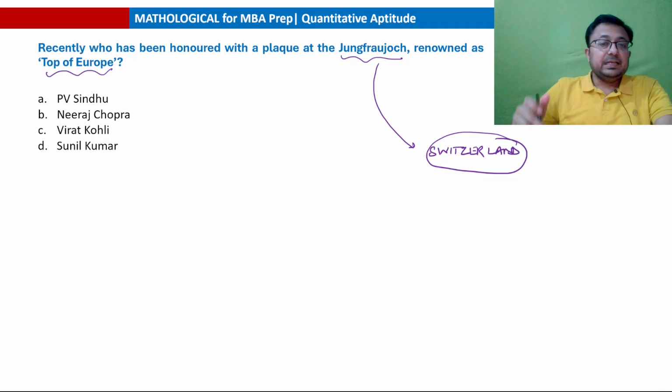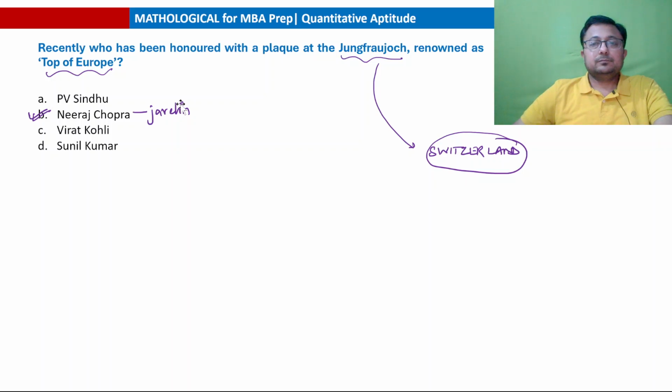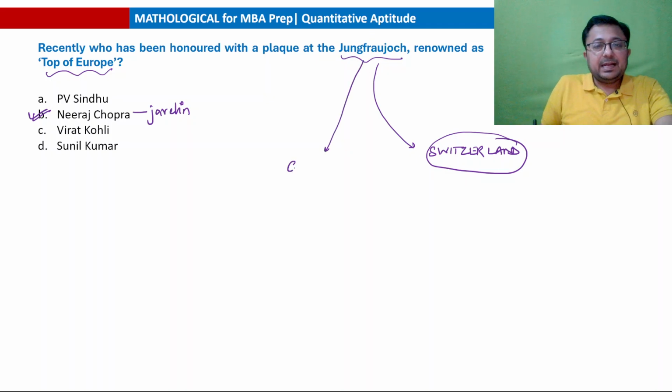The answer is Neeraj Chopra, the javelin thrower. Okay. And this location, Jungfraujoch, is basically a glacier saddle located in Switzerland. The location also houses an astronomical observatory.